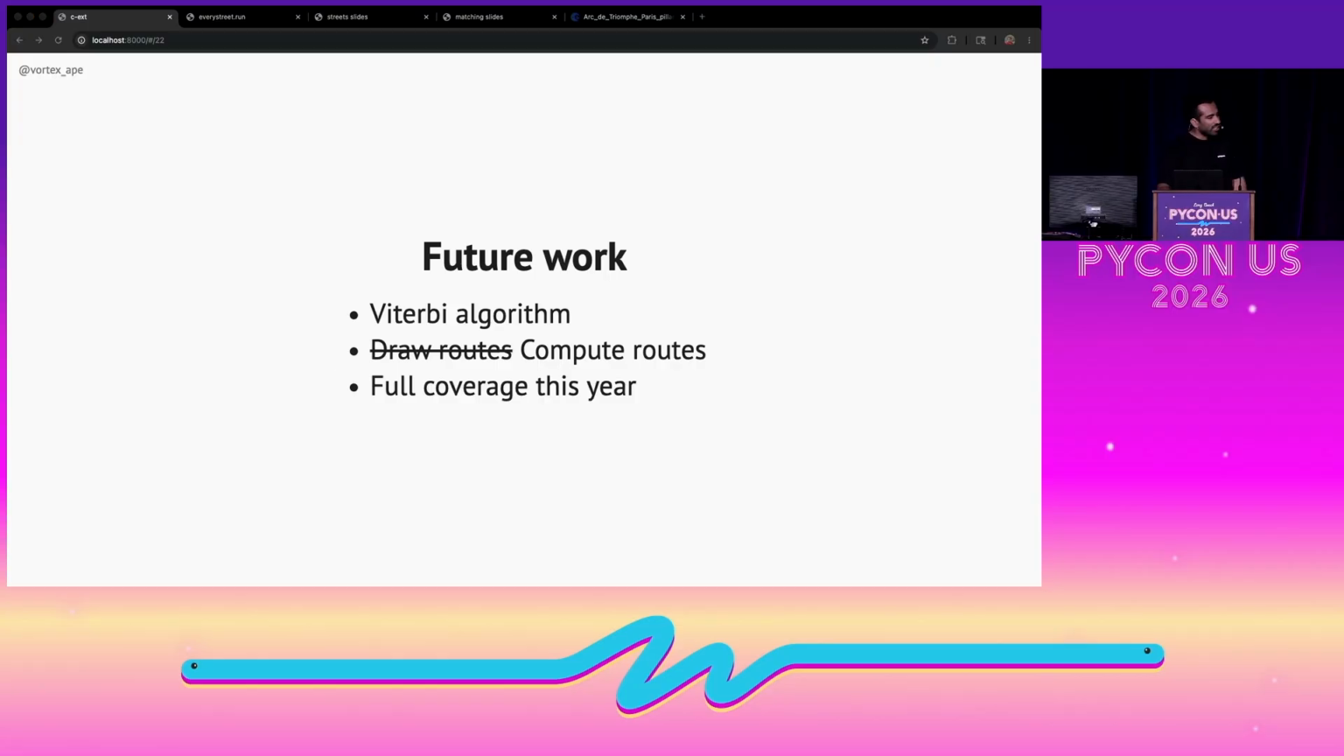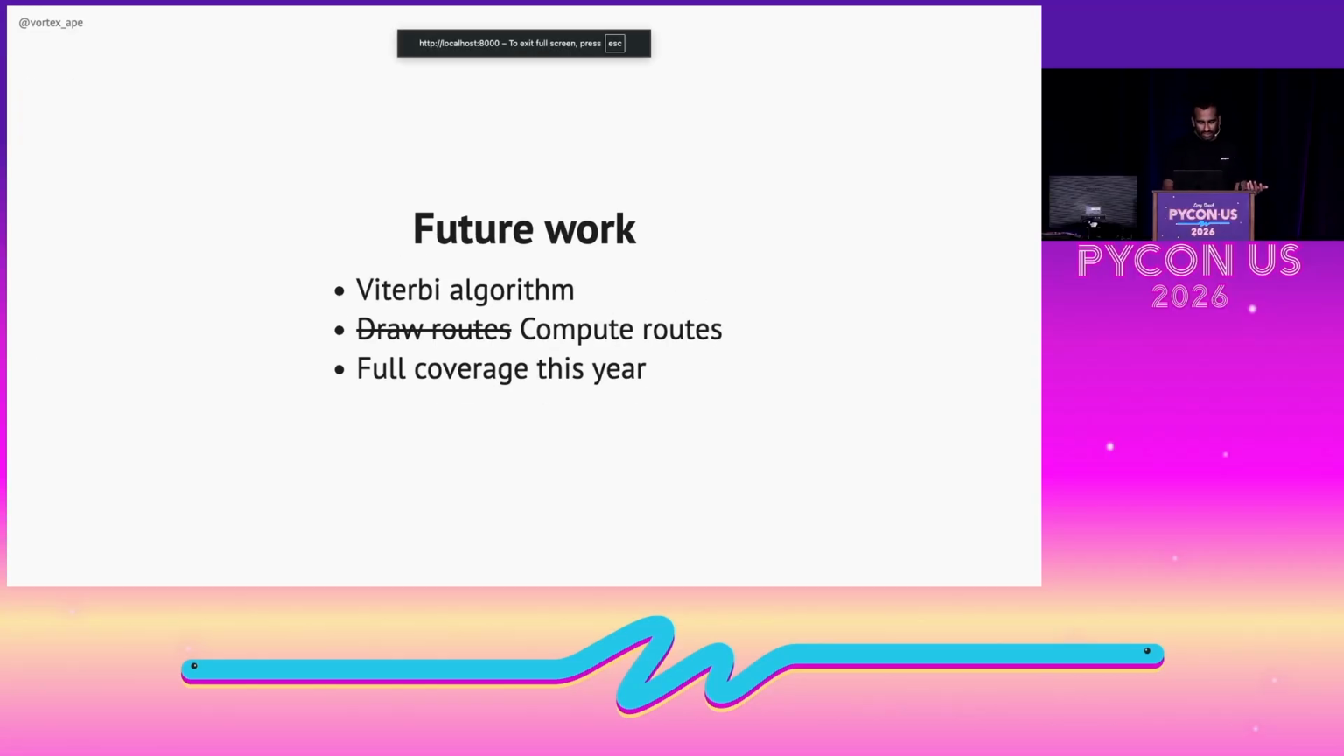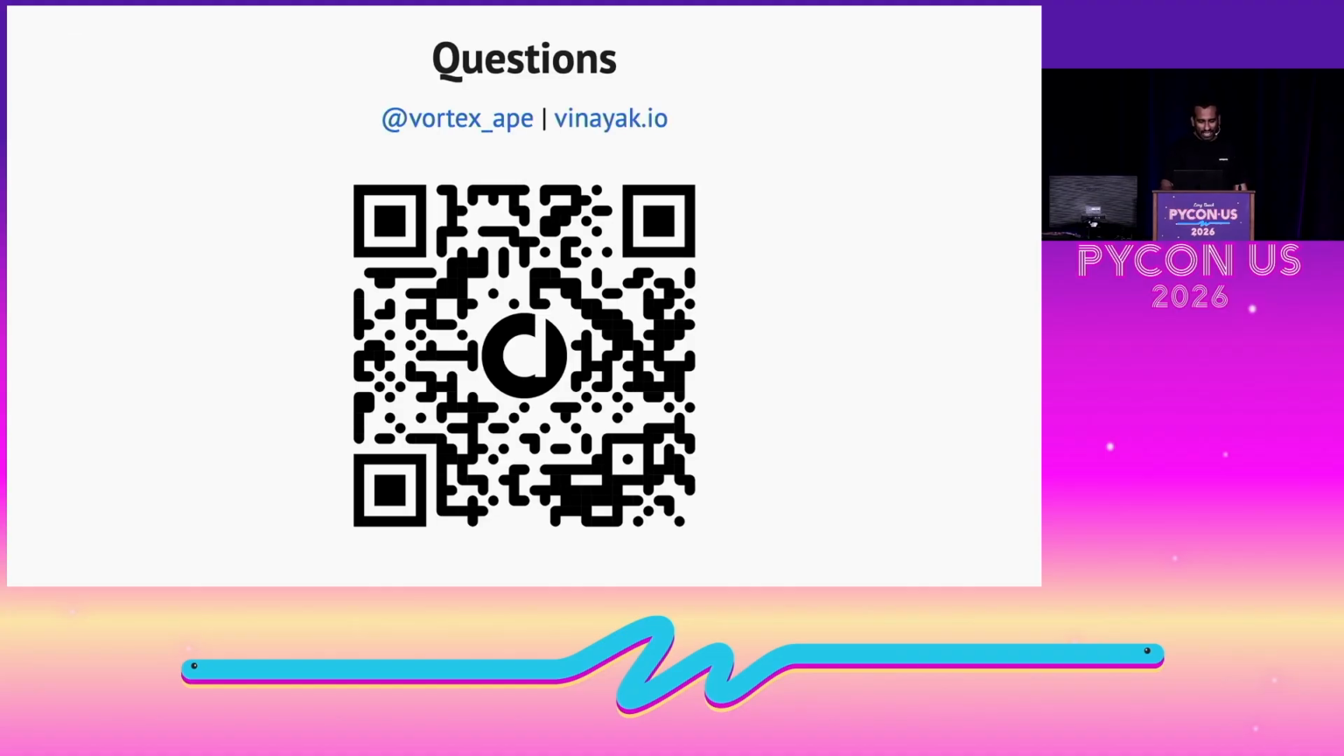I started reading, and I found that there's this algorithm called the Viterbi algorithm, which uses hidden Markov models to find the most likely paths on a route. So that could be something to try out. I also want to get back to computing those minimum number of 10K routes. If any of you have any recommendations on how I should be doing that, reach out to me afterwards. Hopefully I can have full coverage this year because I'm already at 60% and I should probably be able to finish it. And that was mostly it.